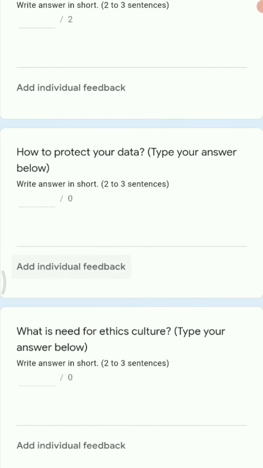Next, how to protect your data. To protect your data you have so many options, like you can use antivirus, you can use a firewall, security procedures like secure socket layer. If you see any wrong things or wrong icons on your computer, or your computer crashes suddenly, you just have to report it immediately to the cyber crime. All such things you need to do, and you have to take care of your own data.